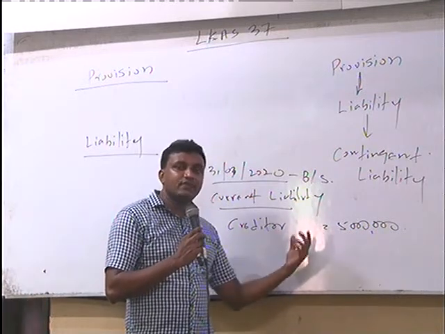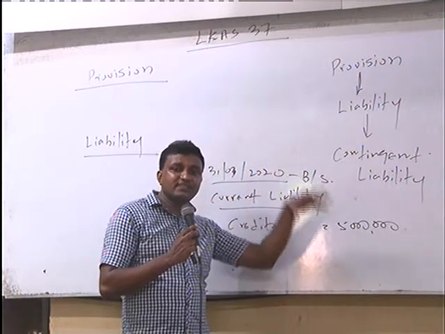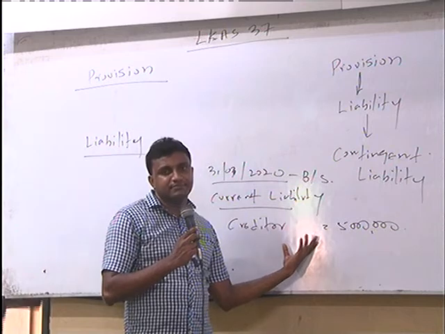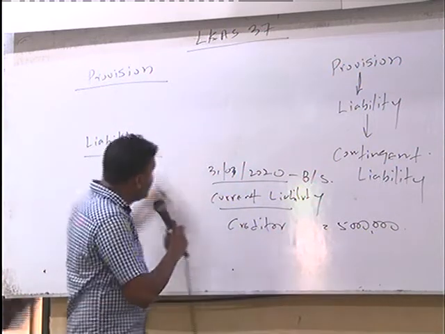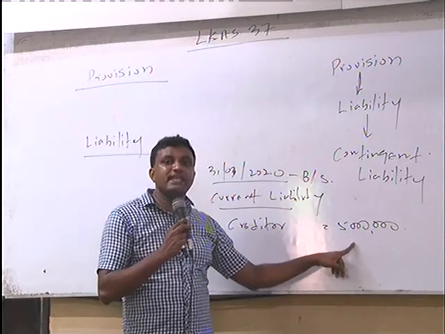In the past you purchased goods or services from these people. So to create a liability in our accounts, there should be a present obligation.